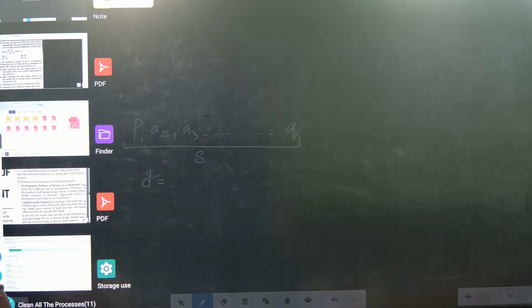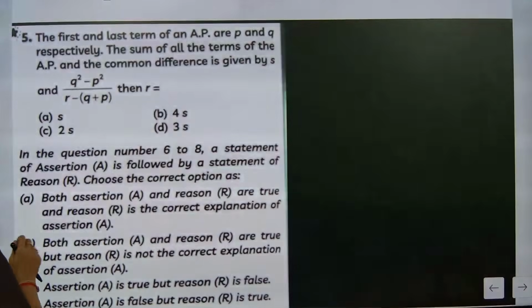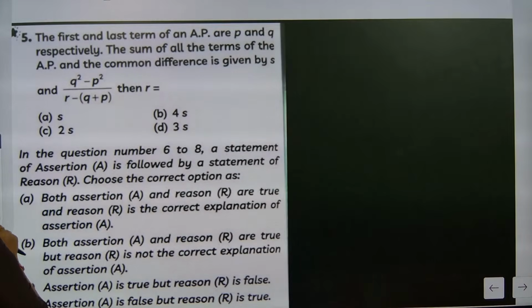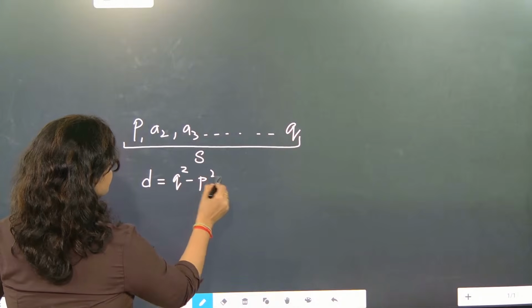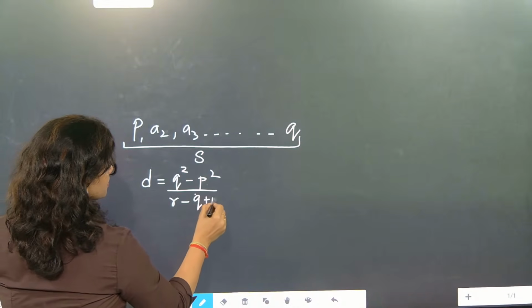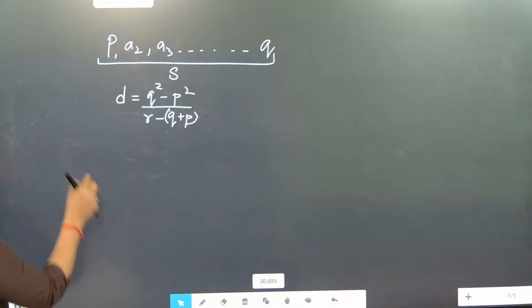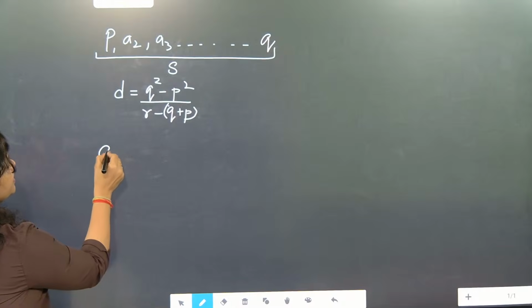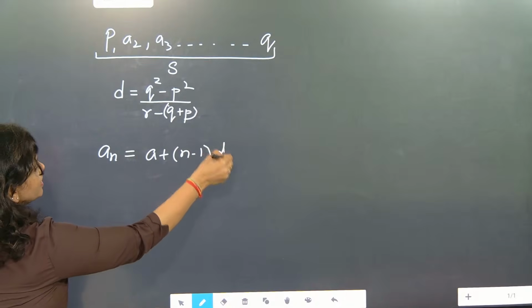Q square minus p square by r minus q plus p. Okay, this was the common difference, beta. First, what we will do? First the nth term. The nth term formula is a plus (n minus 1) into d.